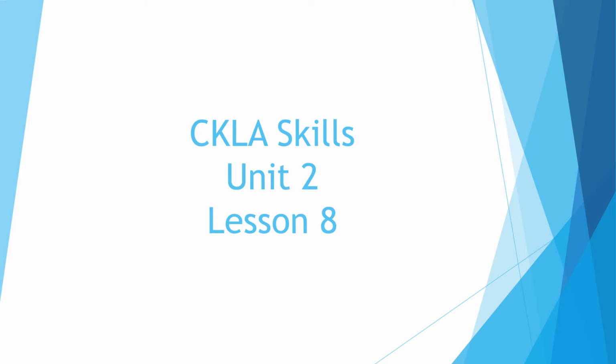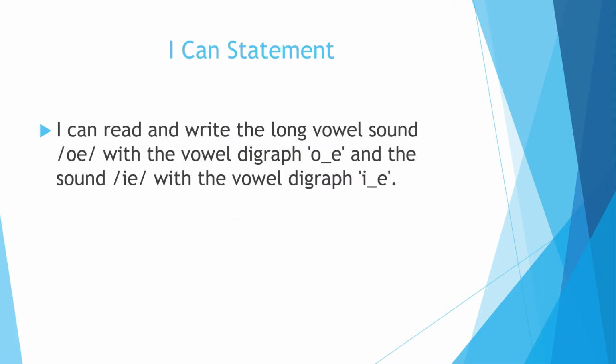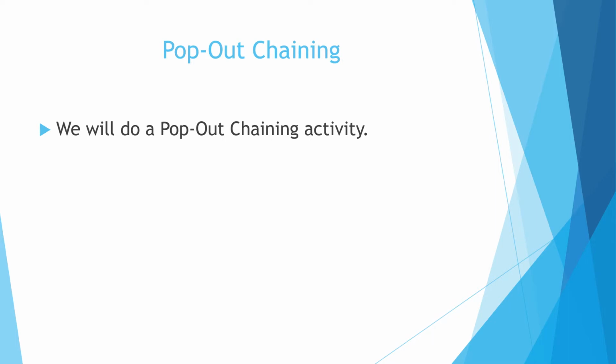Hello everyone. Today you will be working on CKLA Skills, Unit 2, Lesson 8. In this lesson, you will read and write the long vowel sound O with the vowel digraph O space E and the sound I with the vowel digraph I space E. Let's begin with a pop-out chaining activity.